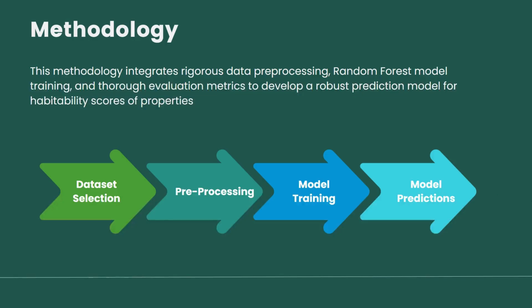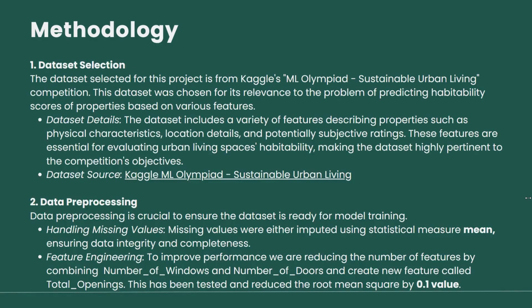Moving ahead, the simple methodology followed in our project is, first, dataset selection. In this case, we've chosen property details, the urban living dataset, then pre-processing, then we'll be training the model, and then we'll be doing predictions on the model. This is a general overview of our methodology. Moving to the details, again about the dataset selection, we have thoroughly analyzed different datasets already available on Kaggle, and I found this to be more relevant in today's society, where we're moving towards sustainability, and finding whether houses are contributing to that is a very important decision to make. And using AI to do that is a very great thing, in my opinion.